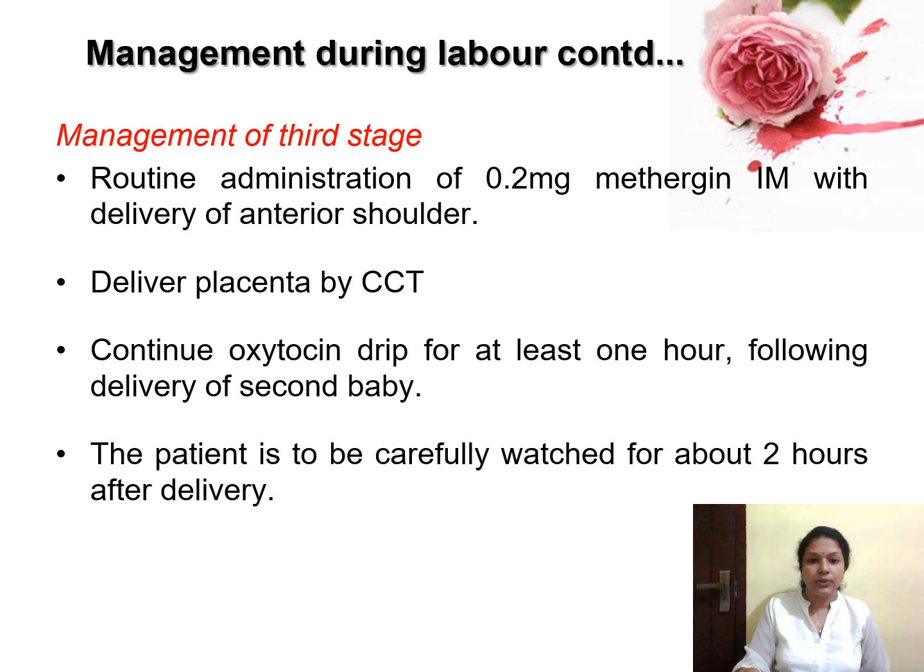Next is the management of third stage. As routine as in other normal deliveries, you should give 0.2 milligram of Methergine IM after the delivery of the shoulder of the second baby. Then you should go for the delivery of the placenta by controlled cord traction, and you should continue the oxytocin drip for at least 1 hour following the delivery of the second baby.